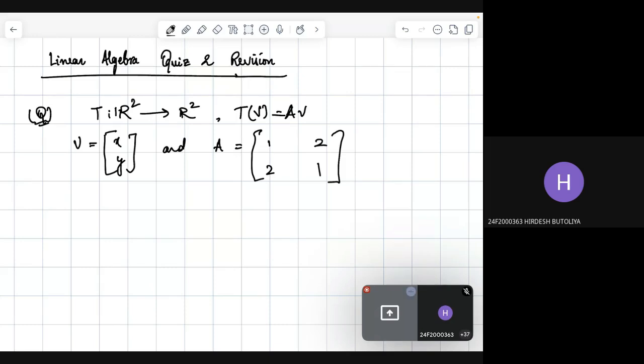Okay. So first look at this, T(V) is equal to AV. Let V1 and V2 be two vectors.